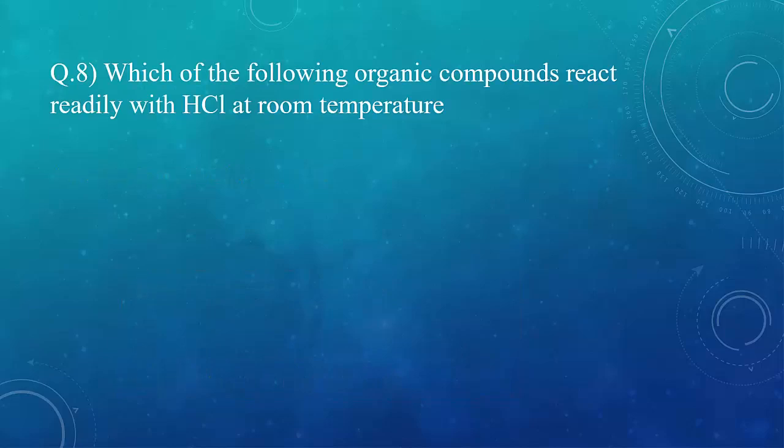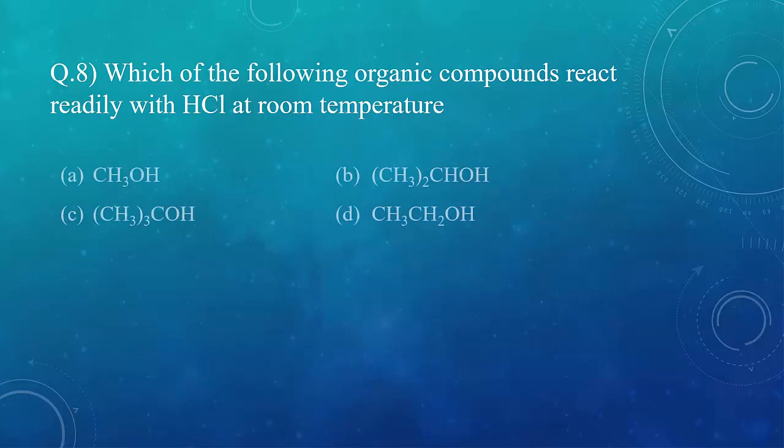Question 8. Which of the following organic compounds react readily with HCl at room temperature? Now as you can see, students, in the given options, all the molecules are alcohol. And we already know that tertiary alcohol reacts readily with HCl at room temperature. So our job is to find out which one is the tertiary alcohol molecule. As you know, tertiary alcohol is the one in which OH is attached to the carbon atom, which is further attached to 3 alkyl groups. So which is such molecule in these options? That is option C, CH3 tri-COH, tertiary butyl alcohol, right? So the correct option is C.